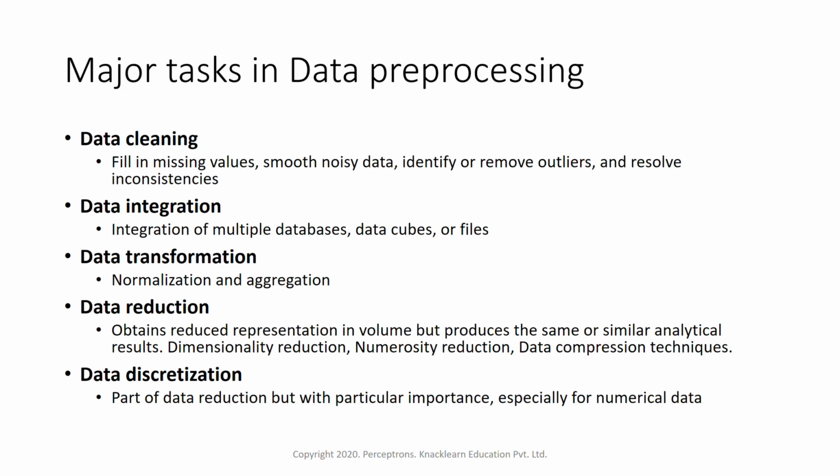The other one is data transformation. Data transformation is nothing but transforming data to a particular format which can be understood by the computer easily. That is, it should be a properly and well organized format, like normalizing the data or aggregation. Data aggregation and normalization fall into this. So we'll see various steps which are there for normalization of data and how we aggregate the data.